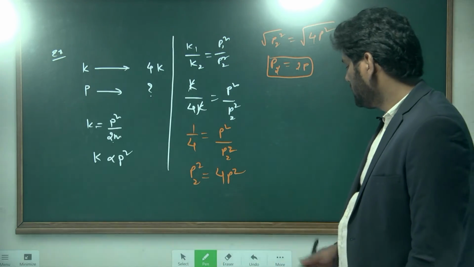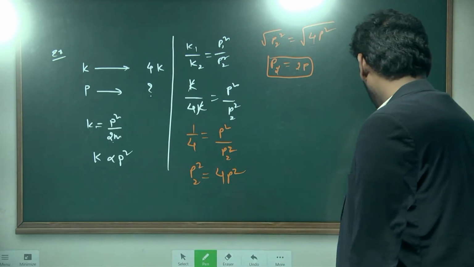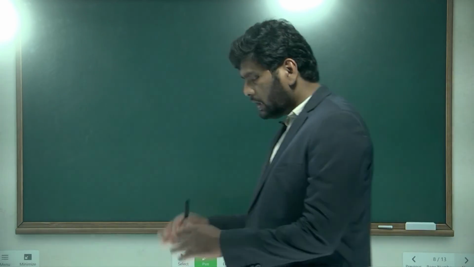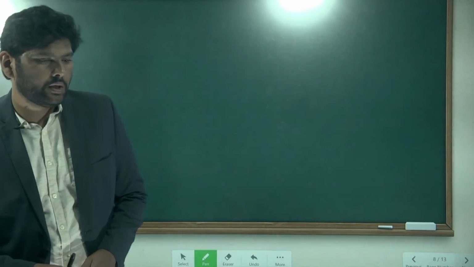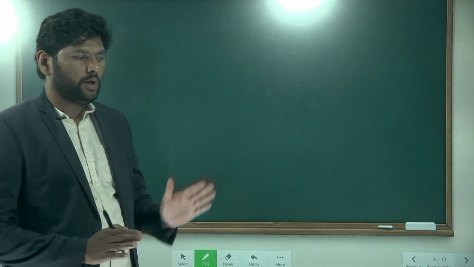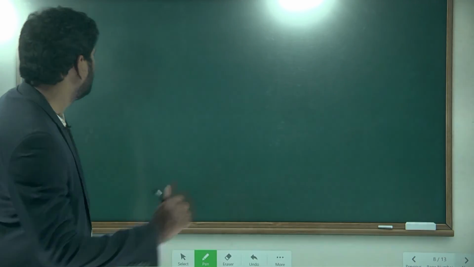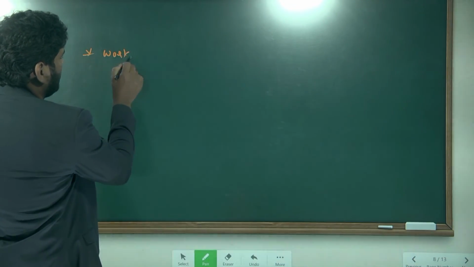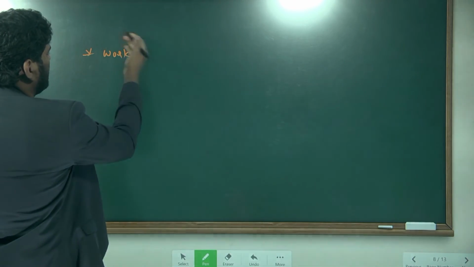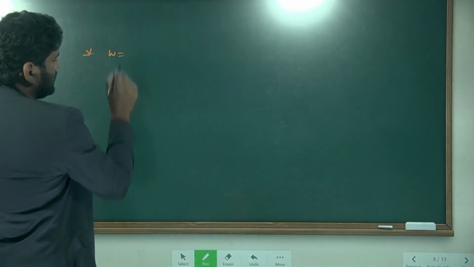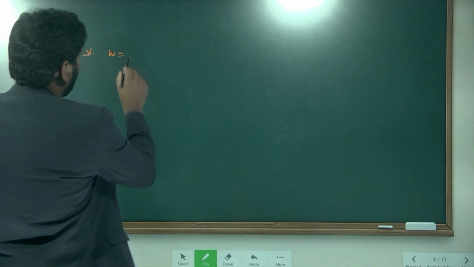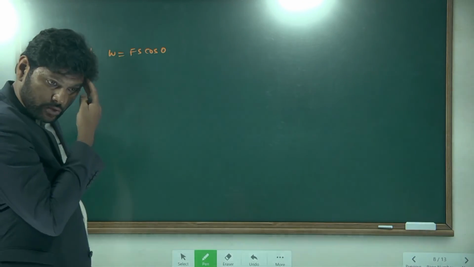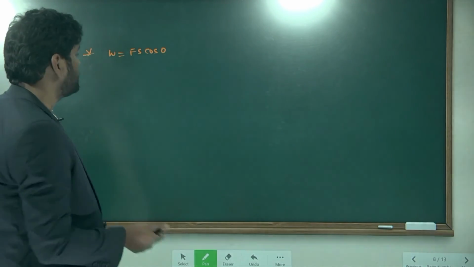Continue. This is all about energy and power terms. Next, let's recall all the formulas once. In work, power, energy, we discussed work first. What is the work done formula? Work done is equal to F s cos theta, and work may be positive, negative and 0 also.